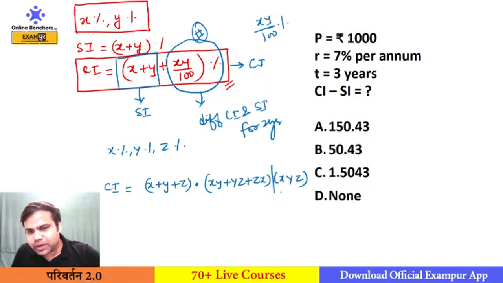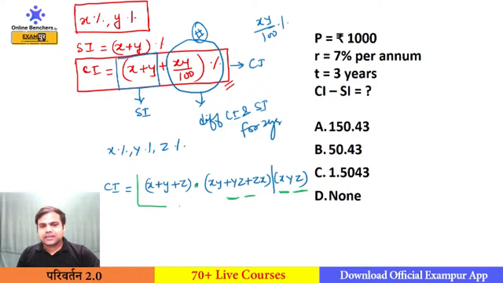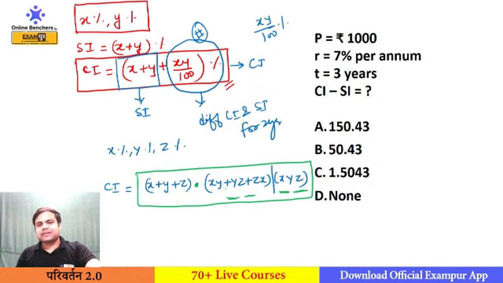From x into y into z, I will be getting two terms. From this xy plus yz plus zx, I will also be getting two terms, and the remaining terms will be shifted to the left. This is the decimal. So this formula is the complete CI for 3 years, whether the rate of interest is equal or different.